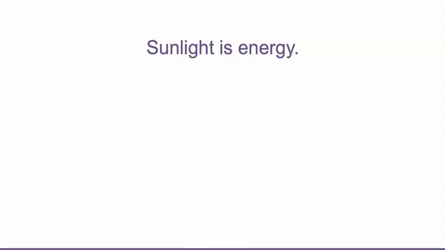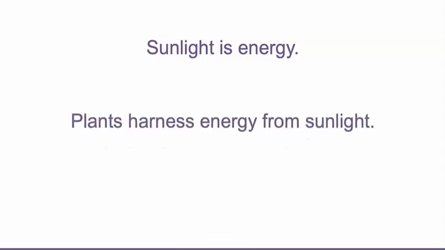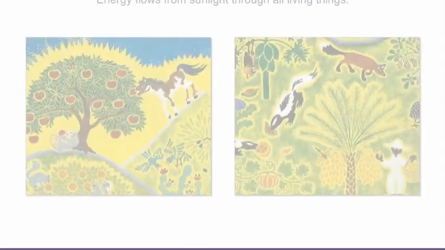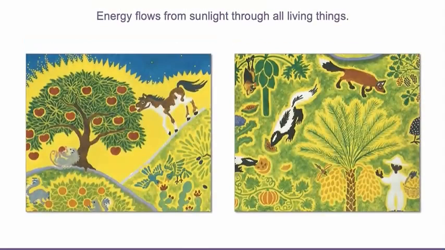Sunlight is energy. Plants harness energy from sunlight. And energy flows from sunlight through all living things. We found evidence of our 3rd claim when we read that energy from sunlight is inside plants. And when we eat plants, we're eating the energy that came from the sun.